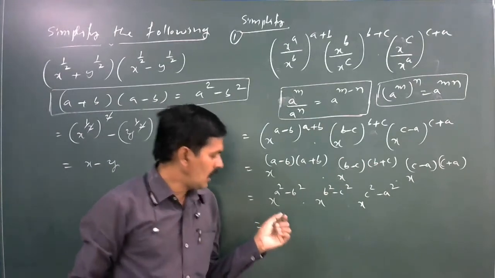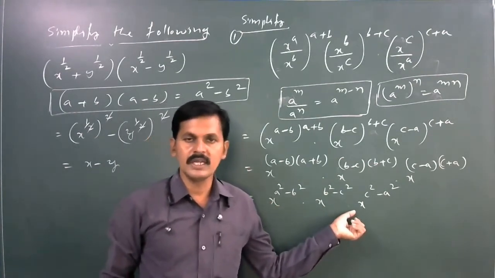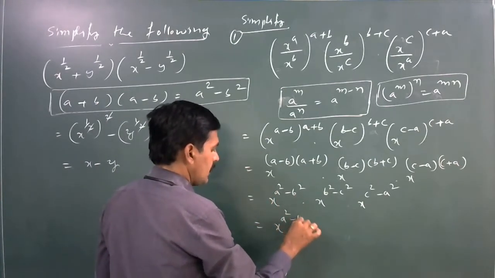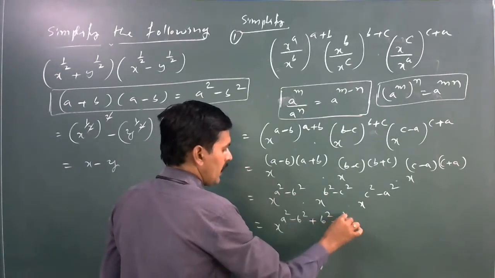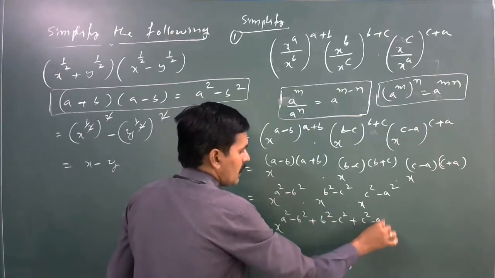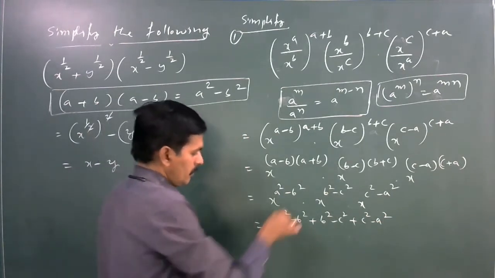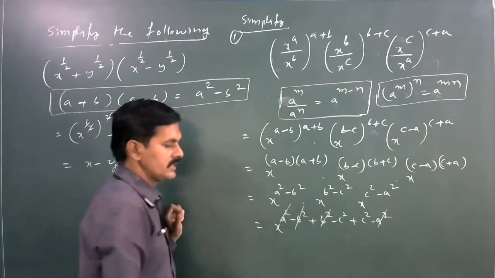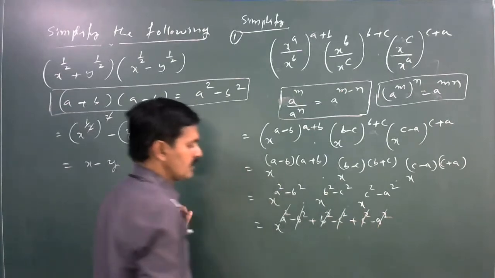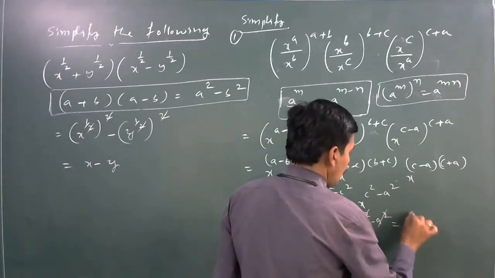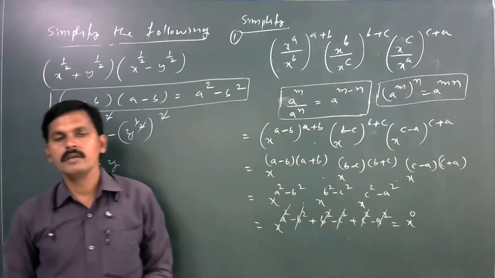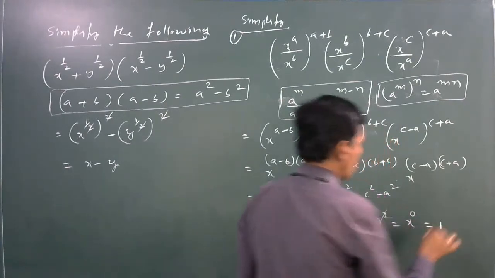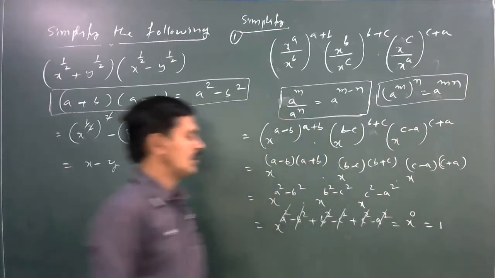Next again, here bases are equal. Here bases are equal means we add the power values. X to the power of a square minus b square plus b square minus c square plus c square minus a square. Here plus a square minus a square gets cancelled, plus b square minus b square gets cancelled, plus c square and minus c square gets cancelled. What about this value? X power 0. Any variable or any constant to the power 0 is equal to 1. Here x power 0 is equal to 1.